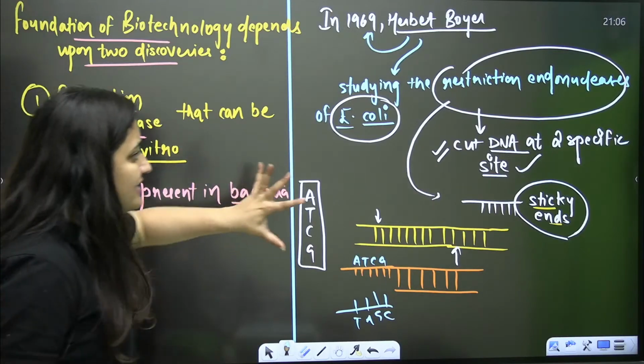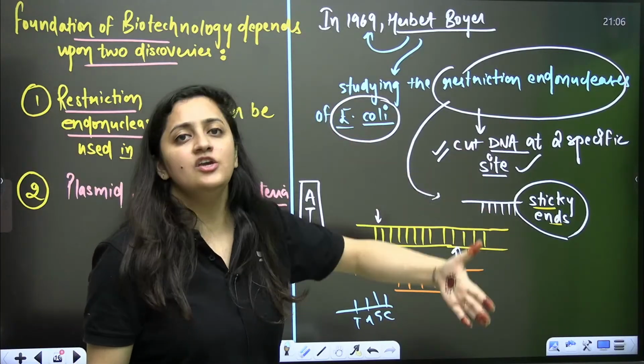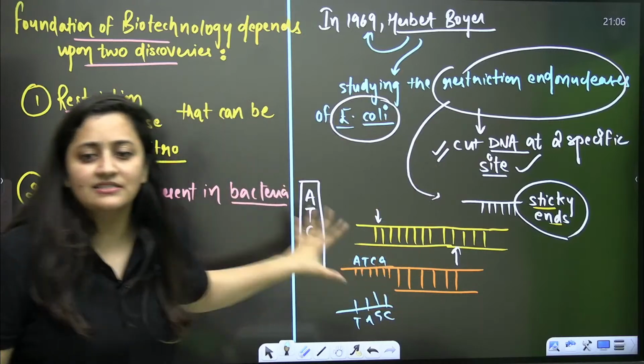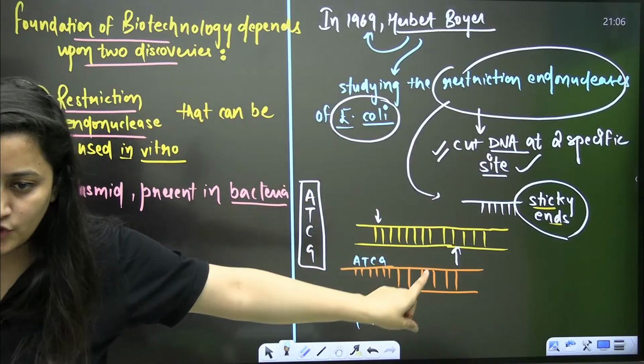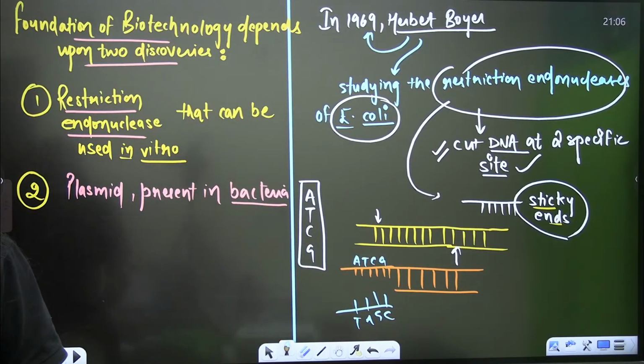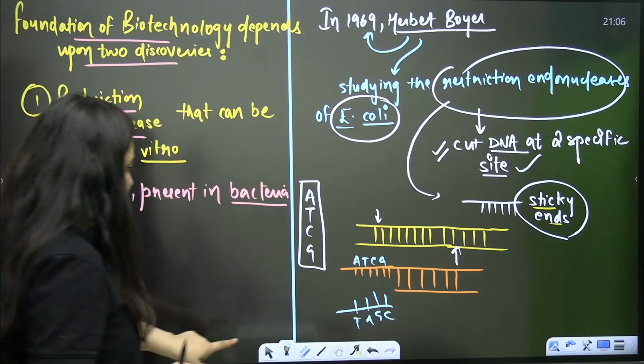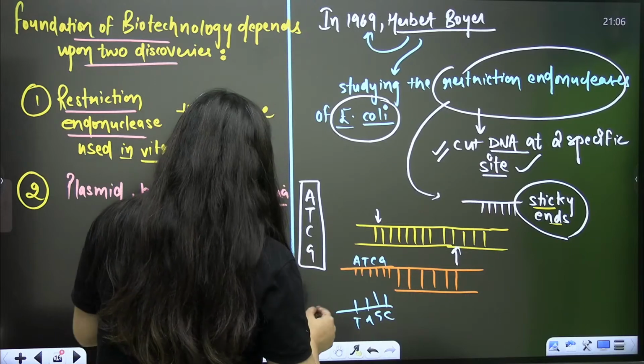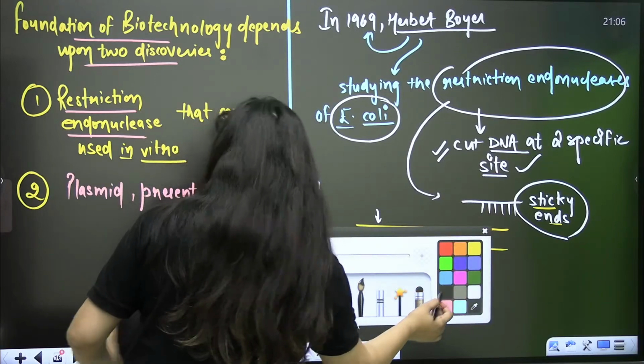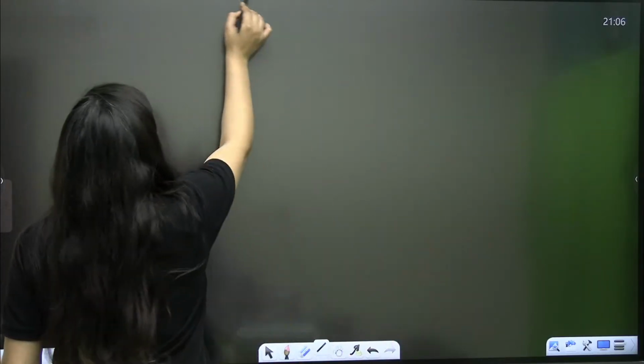As of now, he's not aware of how he can use it, but this is what he studied. This part clear? Sure? Right? Now we will talk about another scientist, and his name is Stanley Cohen.